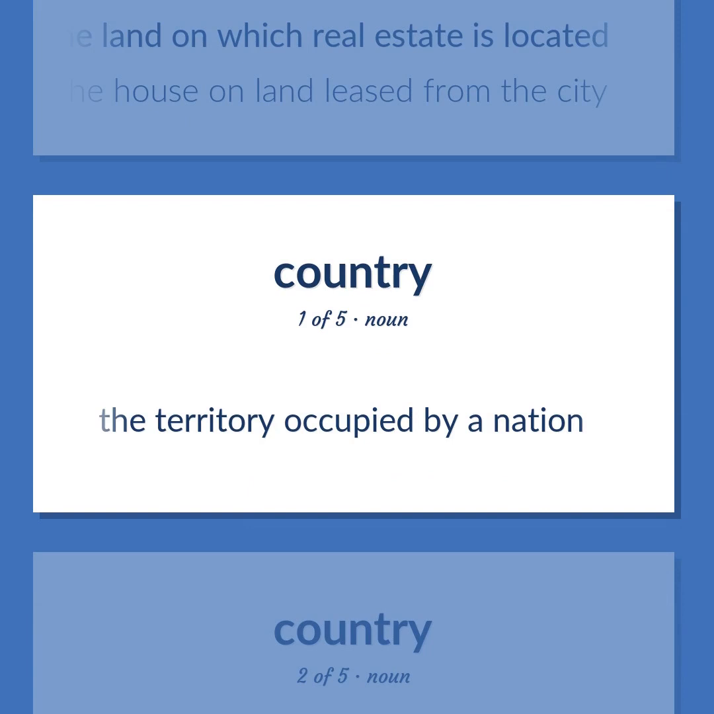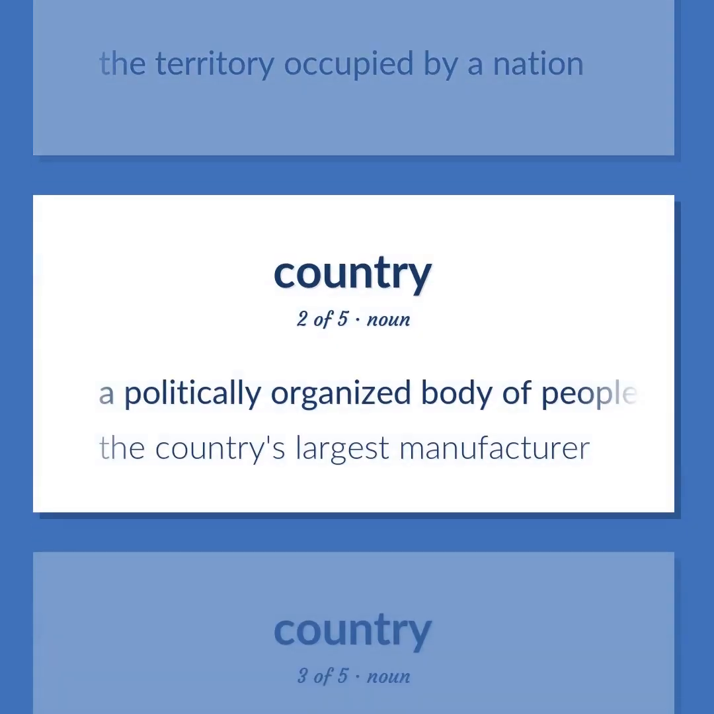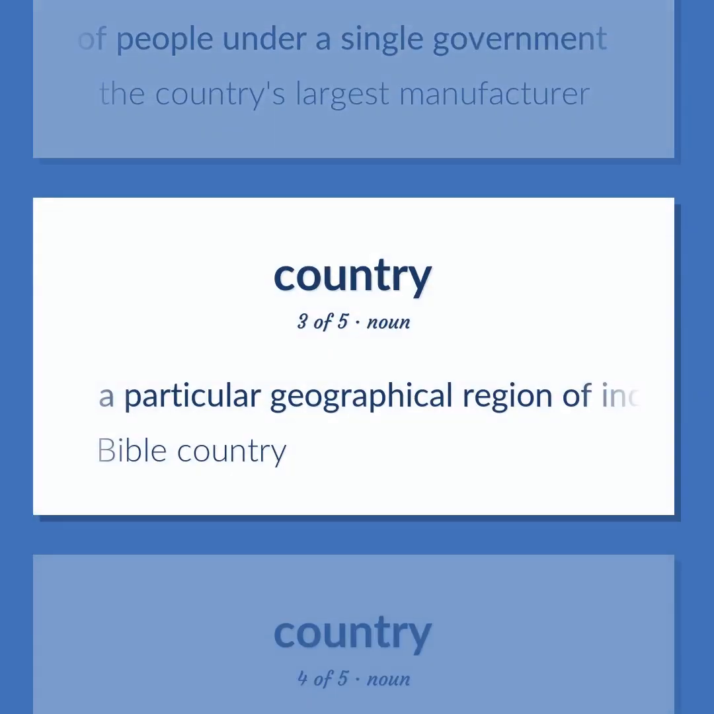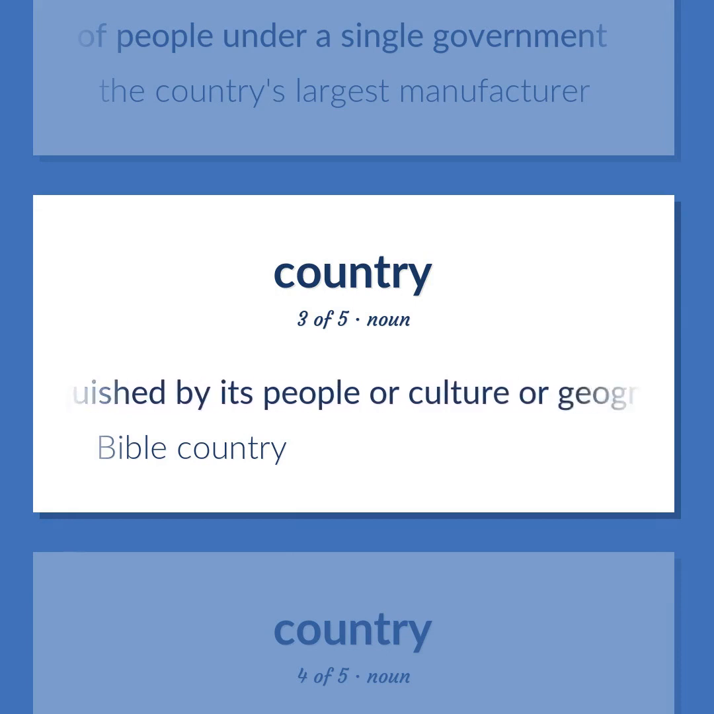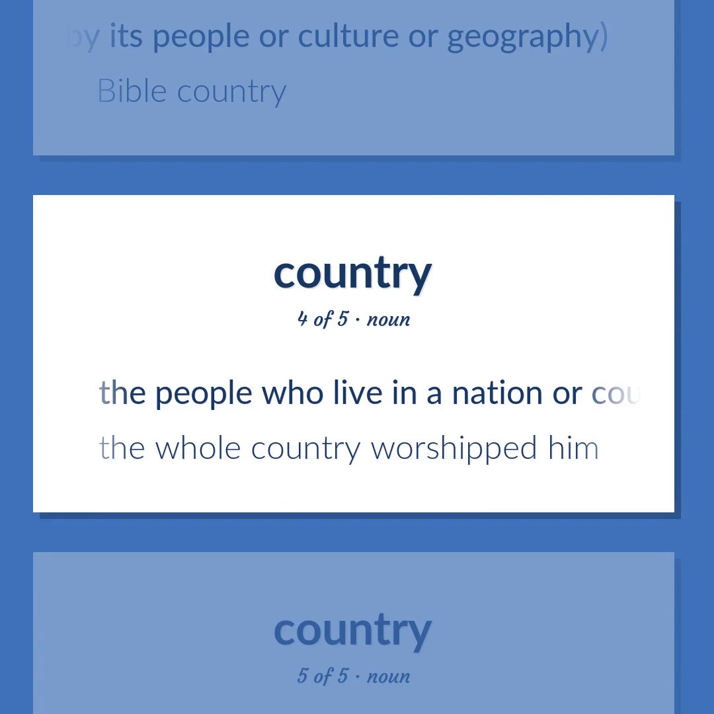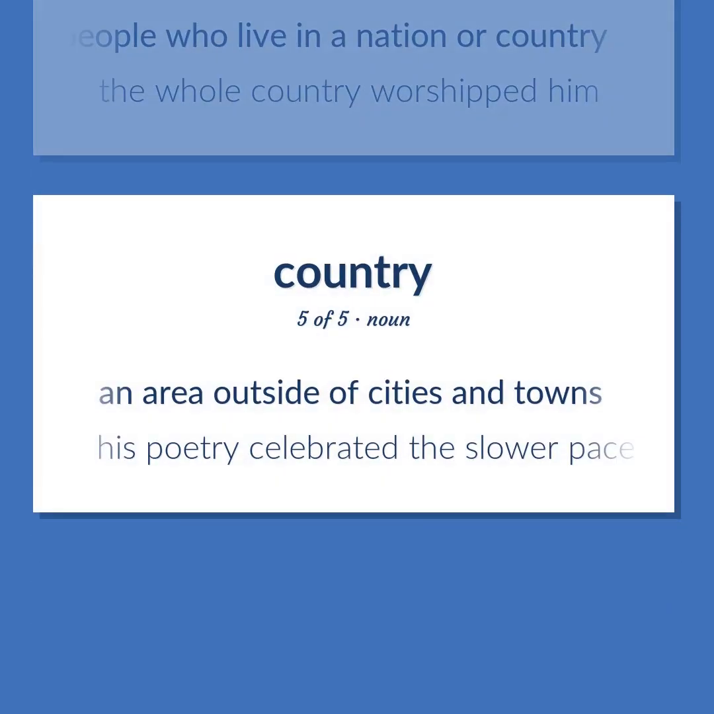The territory occupied by a nation. A politically organized body of people under a single government. The country's largest manufacturer. A particular geographical region of indefinite boundary, usually serving some special purpose or distinguished by its people or culture or geography. Bible country. The people who live in a nation or country. The whole country worshipped him. An area outside of cities and towns. His poetry celebrated the slower pace of life in the country.